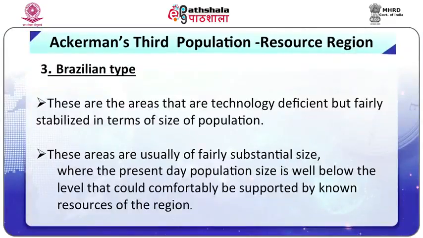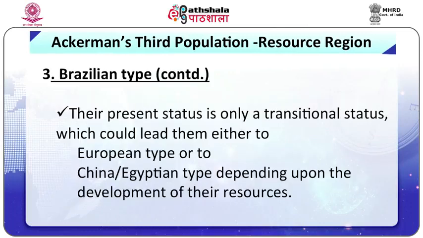Let's come to the third region. Can you guess a country starting with B? Brazilian type. These are the areas that are technology deficient, but fairly stabilized in terms of size of population. These areas are usually of fairly substantial size, where the present day population size is well below the level that could comfortably be supported by known resources of the region. Their present status is only a transitional status, which could lead them either to European type or China and Egyptian type, which we'll be studying, depending on the development of their resources.